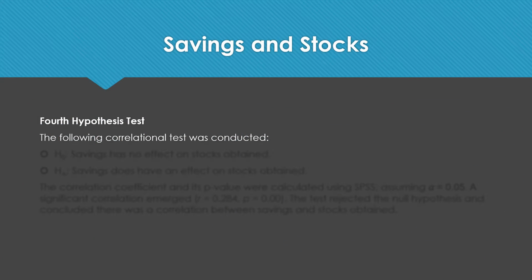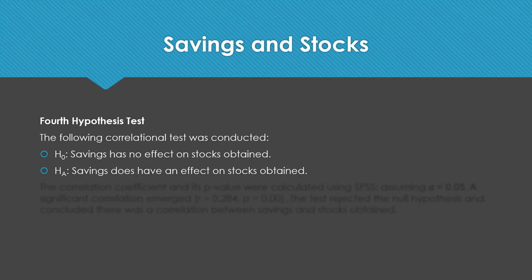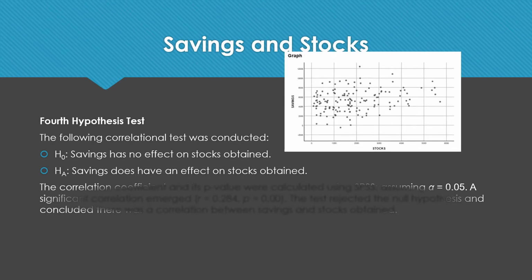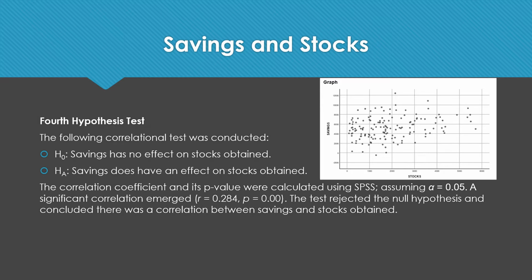The fourth hypothesis test compared savings and stocks with the following null hypothesis: savings has no effect on stocks obtained, and an alternative hypothesis saying savings does have an effect on stocks obtained. Again, SPSS software was used to calculate data with a significance level of 0.05. As a result, a positive correlation was shown at 0.284 with a p-value of 0.00. This test rejected the null hypothesis and concluded there was a correlation between savings and stocks obtained.